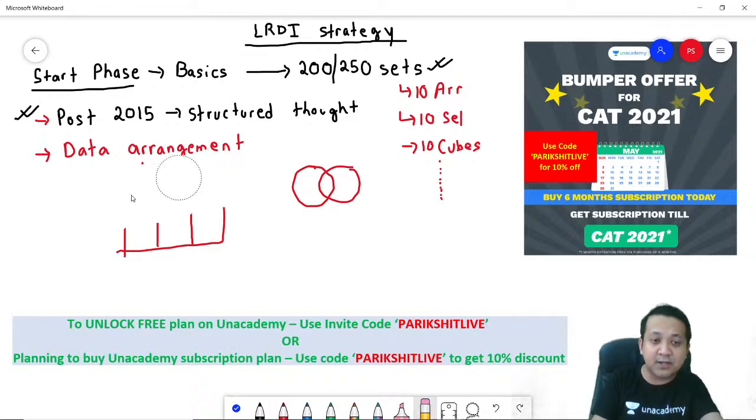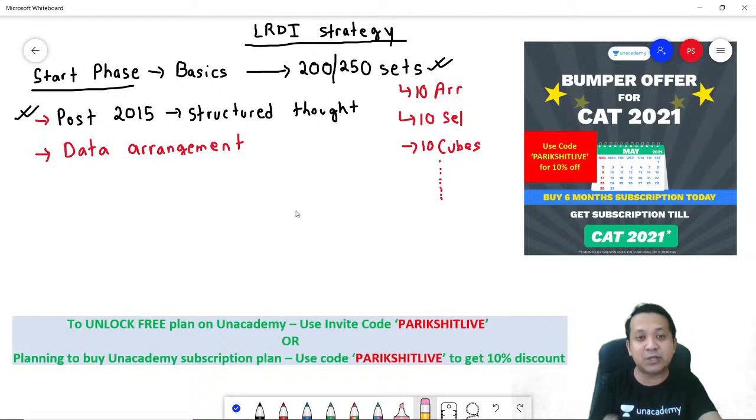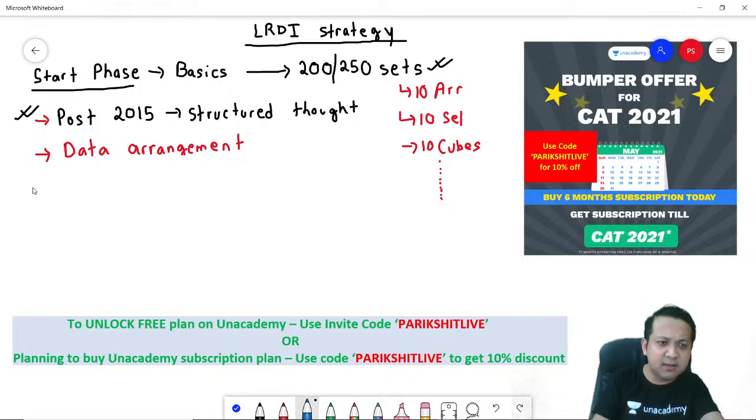Do not focus on time at this point. Don't look at your time at this point. It's all about, am I learning to solve the case? Point number 3, you know what point number 3 is? Where am I getting stuck? Where am I getting stuck in the caselet?